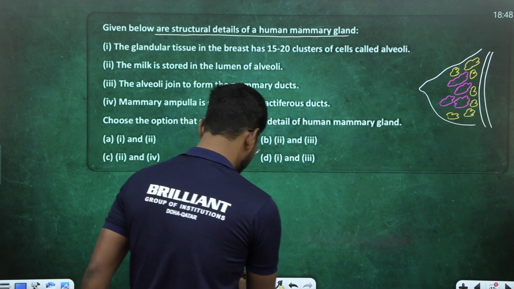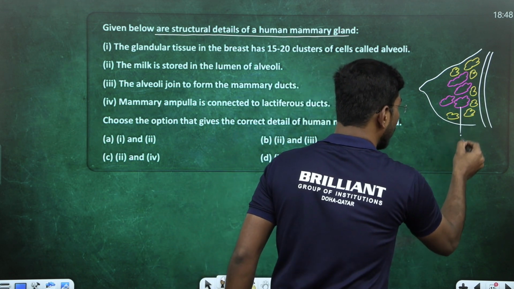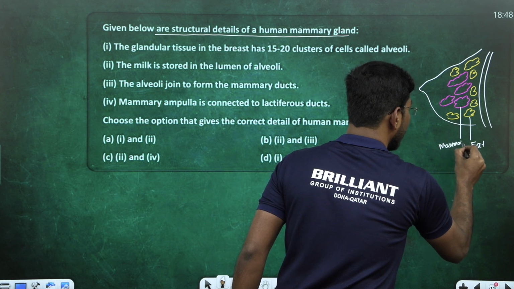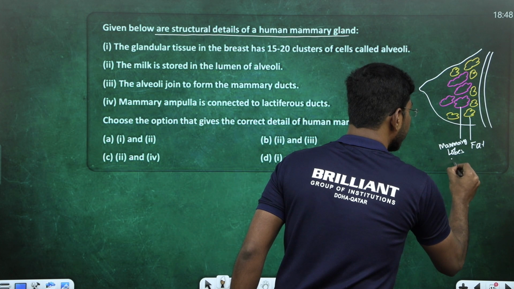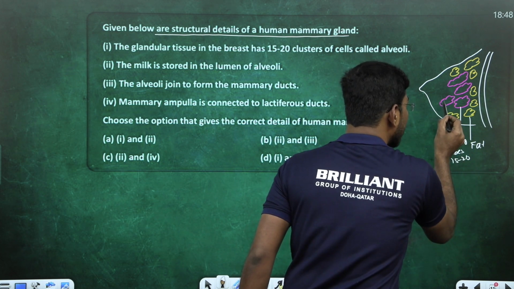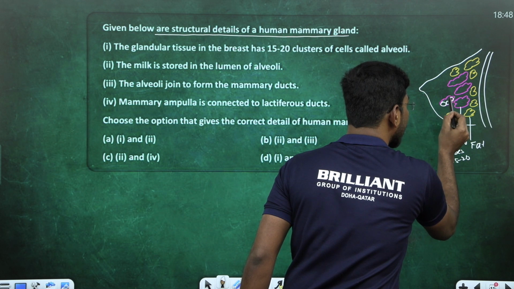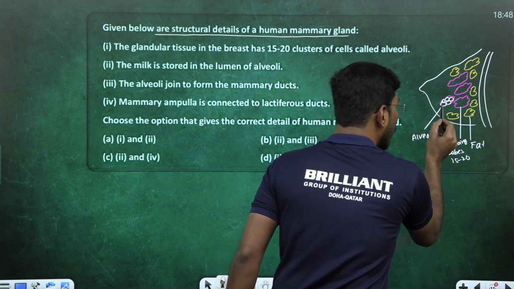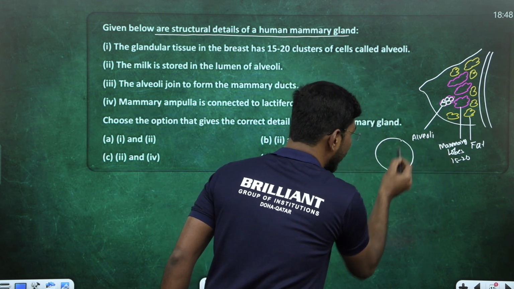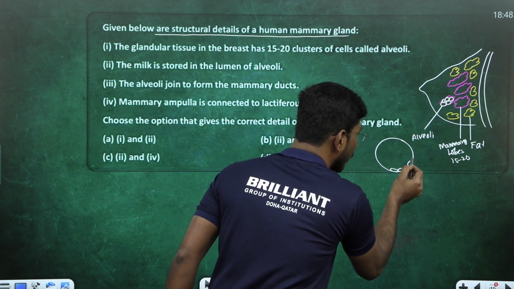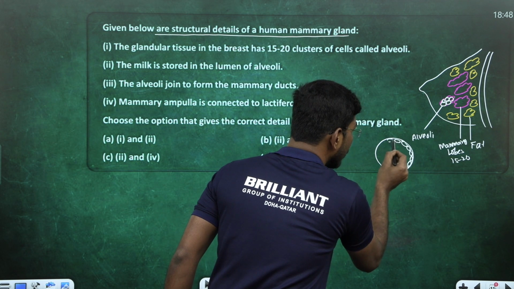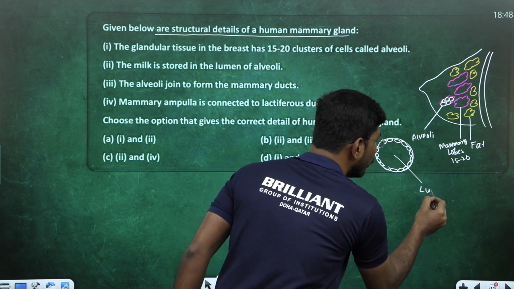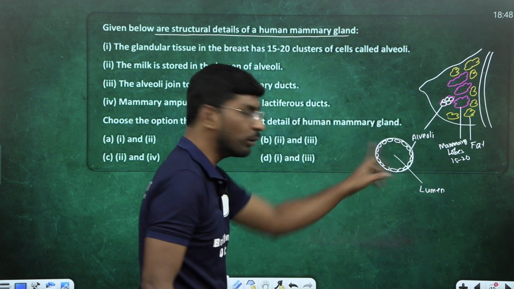Inside the mammary lobe, let me mark this one. This is called fat. This is called mammary lobes. How many mammary lobes, students? 15 to 20 mammary lobes. Inside the mammary lobe, there are alveoli present, students, like this. This is called alveoli. Now, inside this, one alveolus I am taking out. This is one alveolus. These are alveoli cells. Look at this, these all are alveoli cells. You got my point? Now, in the middle of this alveolus, there is a cavity. Look at here. This cavity is called lumen. This is alveoli. This is lumen.